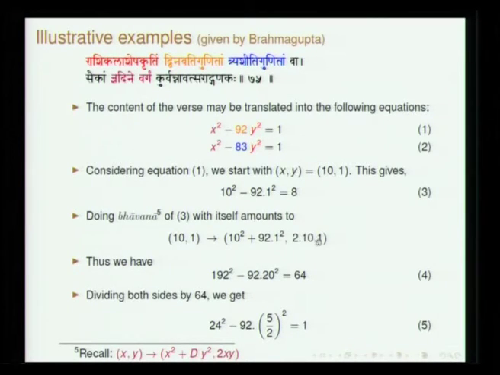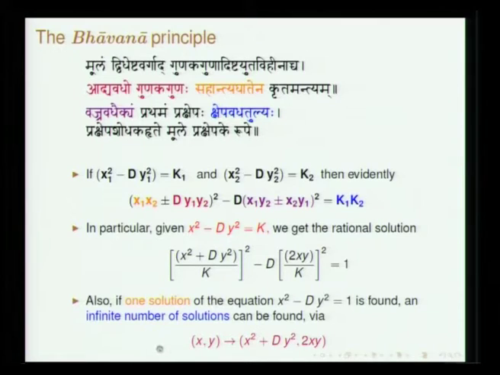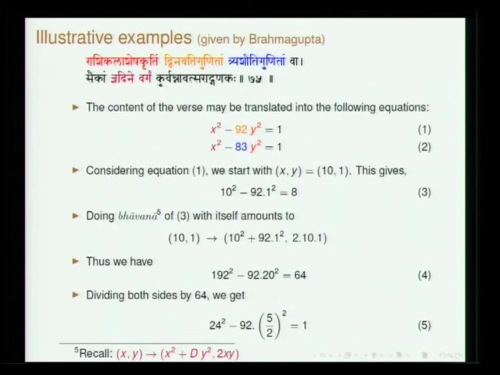Now use the Bhavana. Recall, according to the Bhavana principle, if x, y is a solution, then x square plus d y square and 2xy is also a solution. You can straight away find this out and convince yourself. Here, 10 square plus 92 into 1 square is the new x, and 2 times xy is the new y. This is also a solution, and if you do this and then divide both sides by 64, you get an equation of this form.